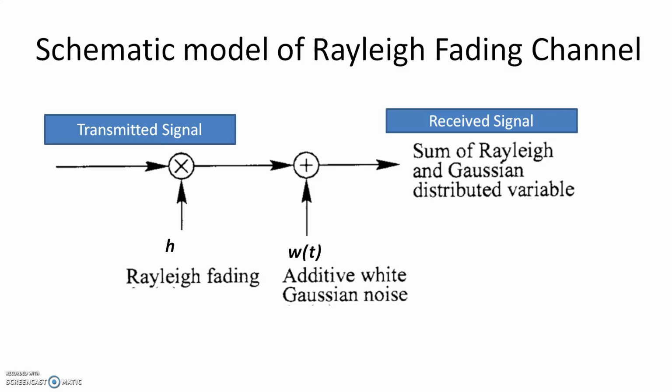Remember, fading affects the signal as a multiplicative process. The signal gets multiplied by the Rayleigh fading coefficient. So this is the modeling.